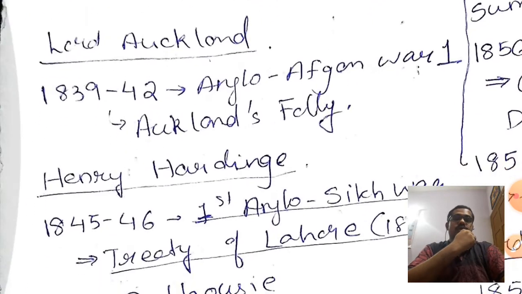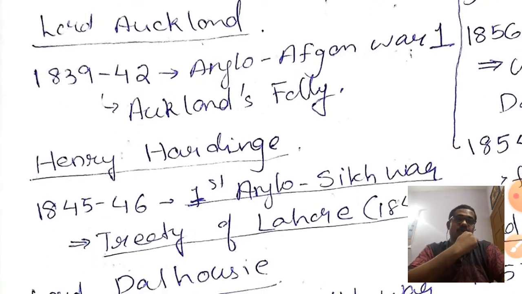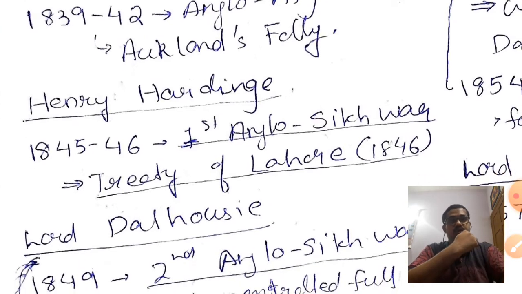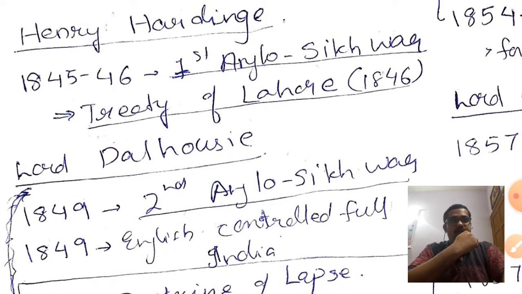Now Lord Auckland, the next Governor General of India, is coming, and from 1839 to 42 the Anglo-Afghan War was fought. It's known as Auckland's Folly. Now Henry Hardinge is coming, and in 1845-46 the earlier Treaty of Amritsar was ignored, and the first Anglo-Sikh War happened. It ended with the Treaty of Lahore in 1846.